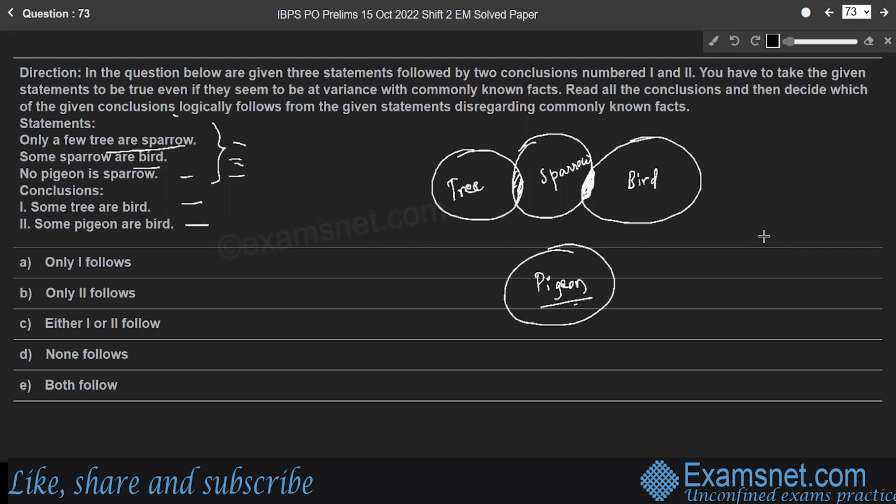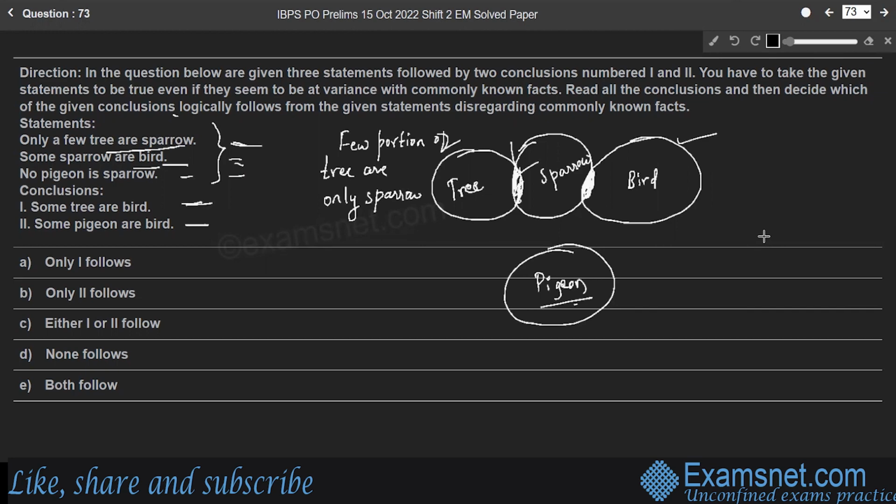Now the conclusions. Some tree are bird. Can we conclude some tree are bird? No, because there is no direct relation between tree and bird. Though some sparrows are bird, it is strictly given that only a few tree are sparrow. That means only a few tree are only sparrow, not other than sparrow, right? So a few portion of tree are only sparrow, not other than sparrow.